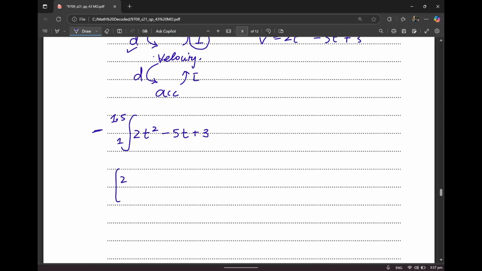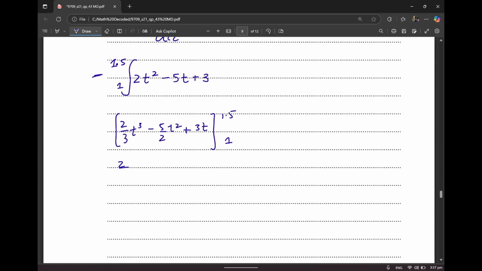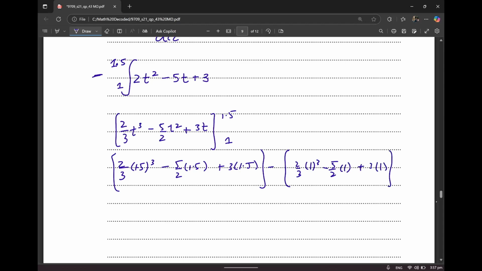When you integrate this, it becomes 2 over 3 t cube minus 5 over 2 t square plus 3t. Limits are 1.5 and 1. So first I'll plug 1.5 over here. Then I'll plug 1. So this entire thing minus 2 over 3 1 cube minus 5 over 2 1 plus 3 into 1. And if you subtract this and solve it, it should be coming out as negative 0.417.